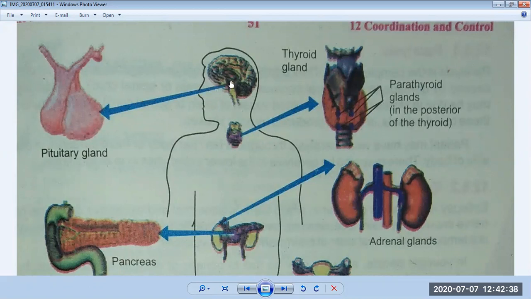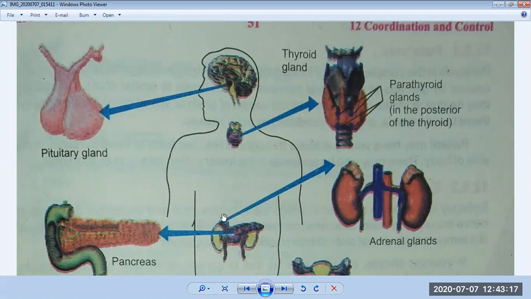After the pituitary gland, we discussed the thyroid gland. The thyroid gland is present in our neck region. This is the place of the thyroid gland. After that, you can see there is the parathyroid gland, at the posterior of the thyroid. The parathyroids are 4 in number, and they are present at the back of the thyroid gland. These are the 4 parts.